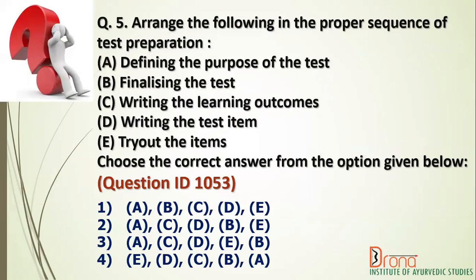Arrange the following in the proper sequence of test preparation. A. Defining the purpose of the test. B. Finalizing the test. C. Writing the learning outcomes. D. Writing the test item. E. Try out the items. Choose the correct answer from the options given below.